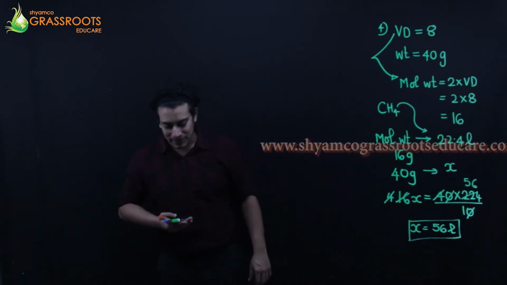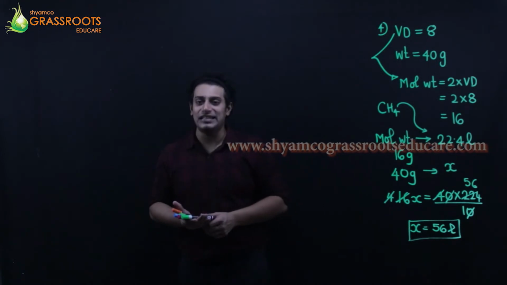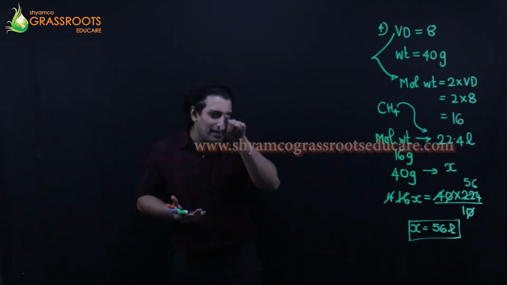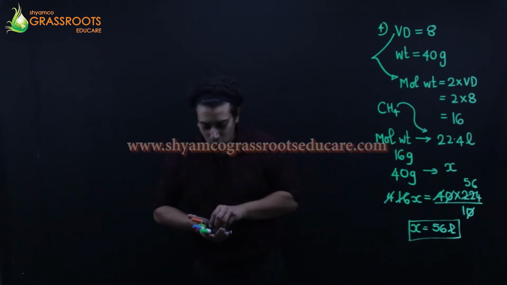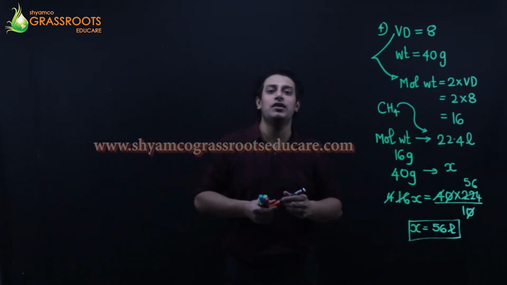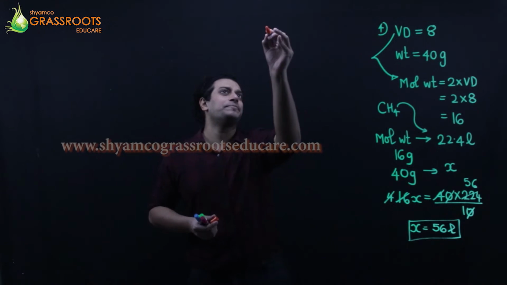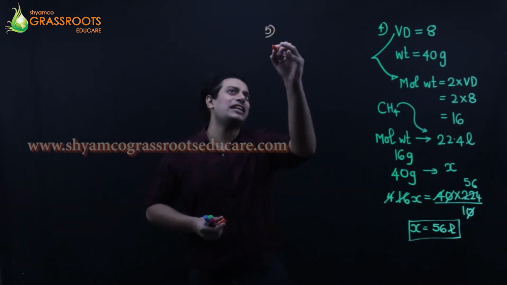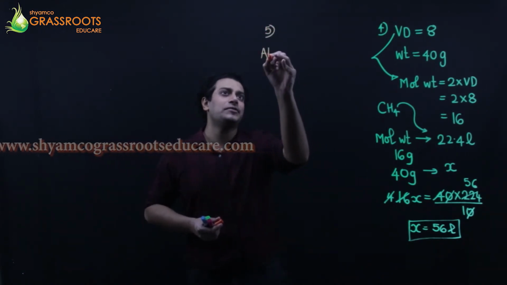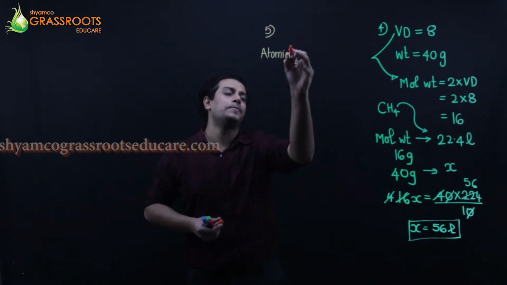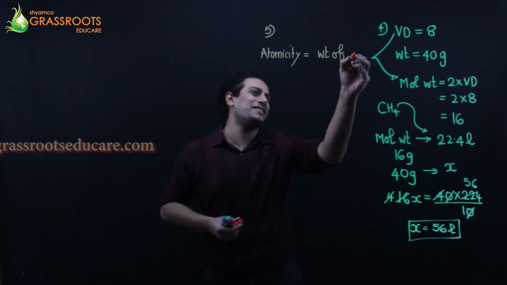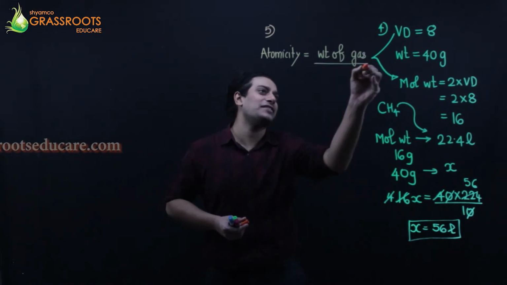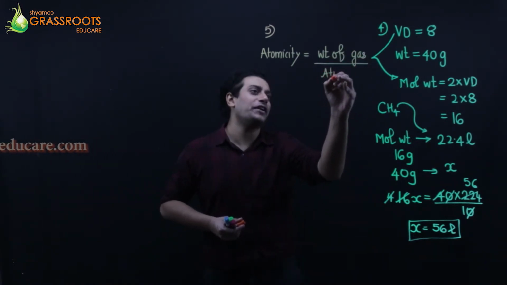5th question. Calculate the atomicity. Atomicity means that n, small n, atomicity of a gas whose vapor density is equal to the atomic weight. So can I say atomicity is the weight of a substance, out here it is a gas, upon atomic weight.